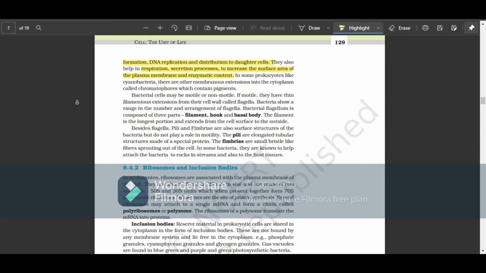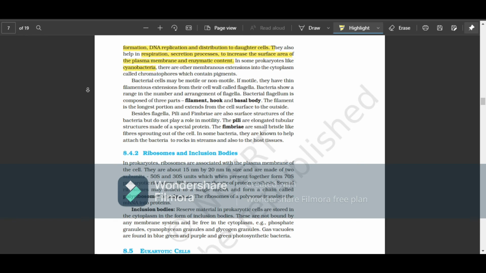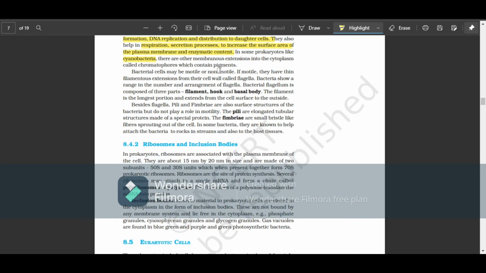It was also assumed to be the mitochondria of a prokaryotic cell. Mitochondria usually help in production of energy and respiration, but in prokaryotes there is no membrane bound organelle, so there's no mitochondria. In place of that, we have mesosomes which help in respiration. In some prokaryotes like cyanobacteria, blue-green algae, there are other membranous extensions in the cytoplasm called chromatophores, which contain pigment. It's the same as mesosomes, but we call them chromatophores because they contain certain pigments.